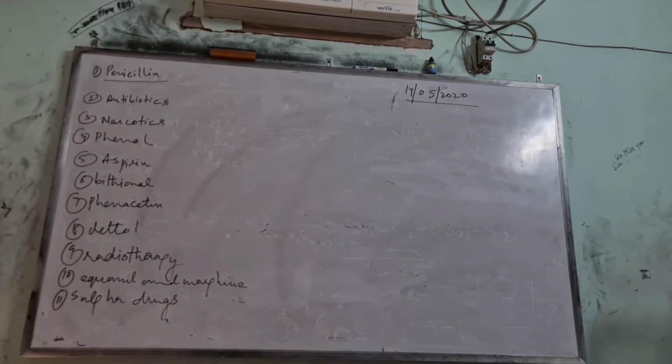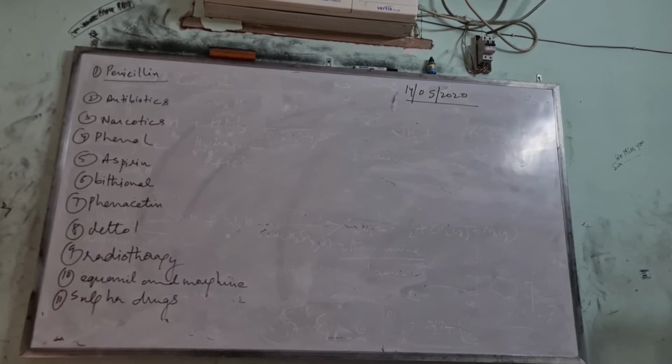Name a substance which can be used both as an antiseptic as well as a disinfectant. That substance is phenol. Name the medicine which can act both as an analgesic as well as an antipyretic. That is aspirin, that is, it can reduce pain as well as it can reduce fever.